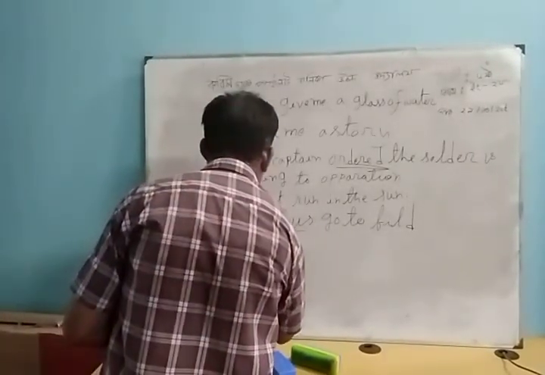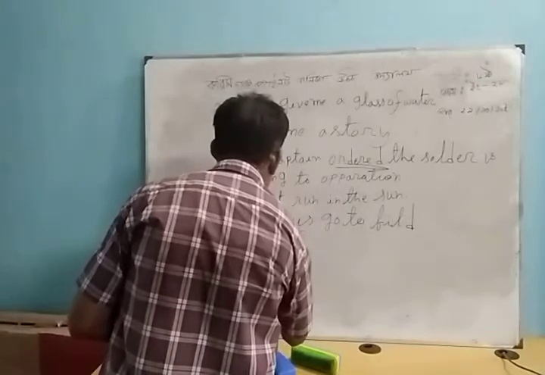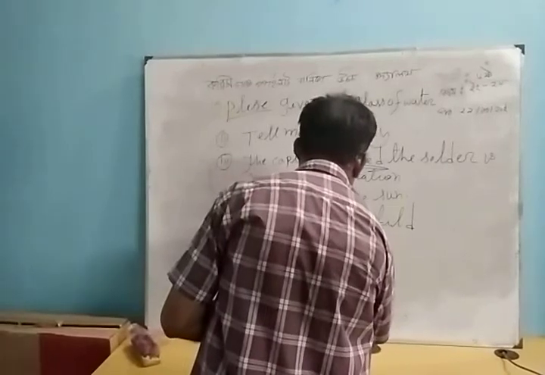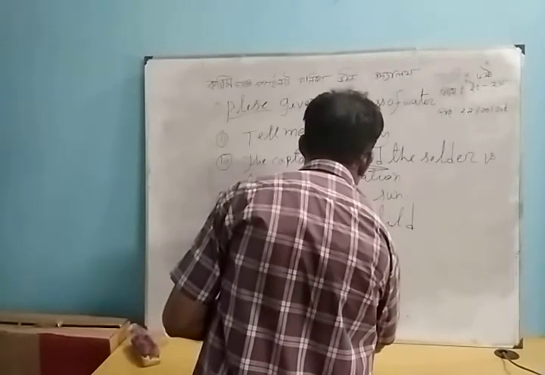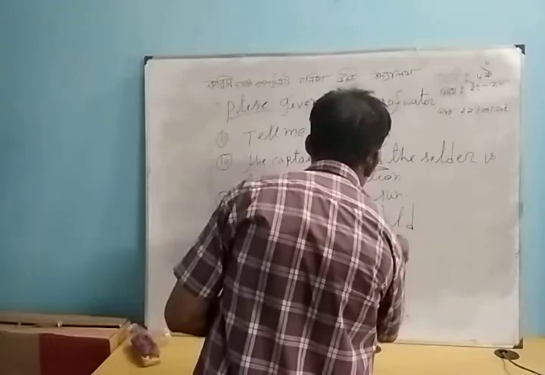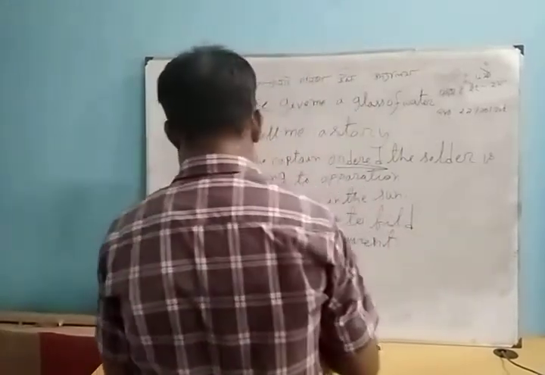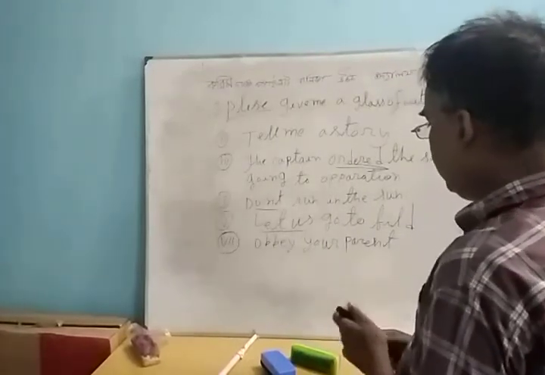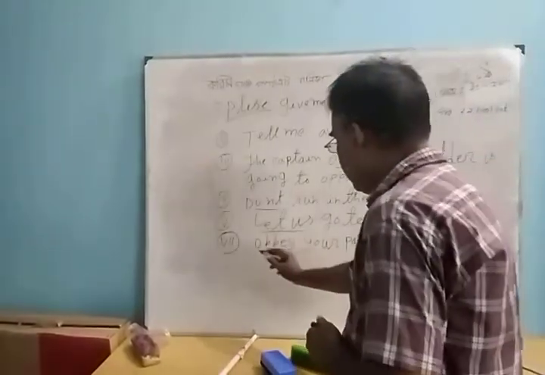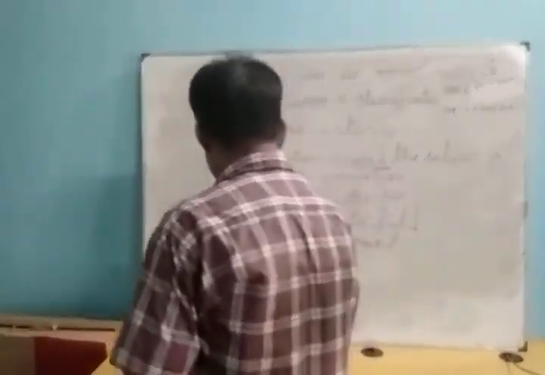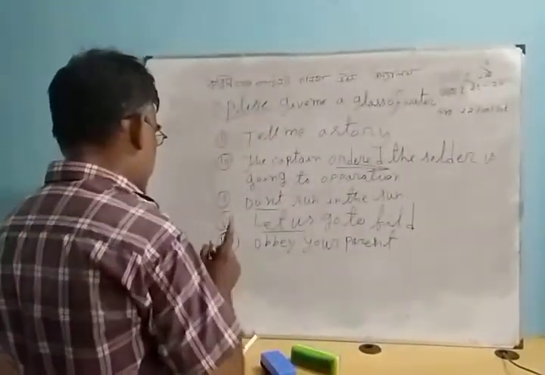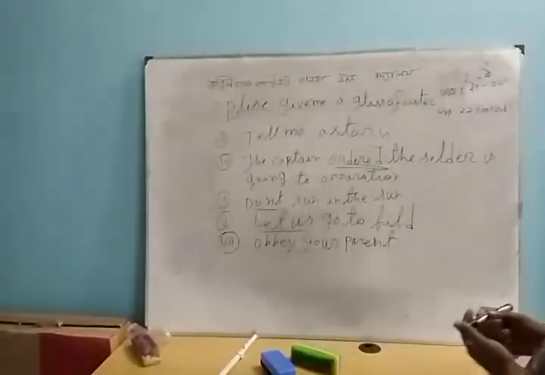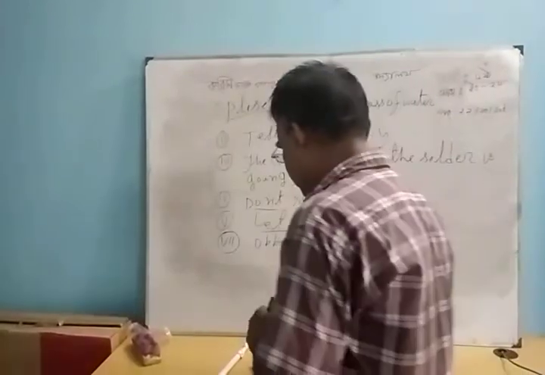Obey your parents. No subject. Obey your parents. This sentence is an imperative sentence. This is an order. Obey your parents. This part is the imperative sentence.